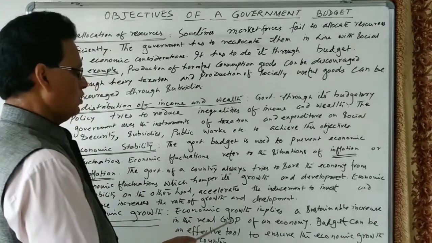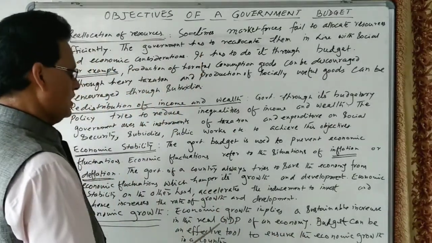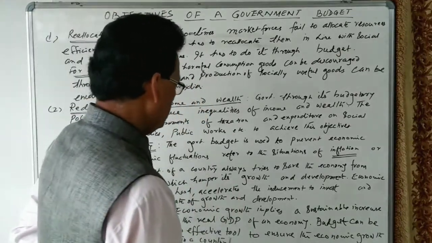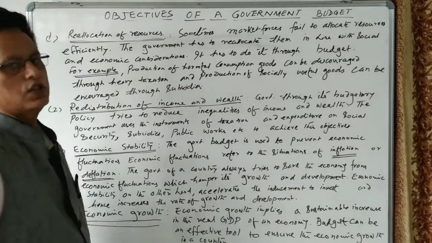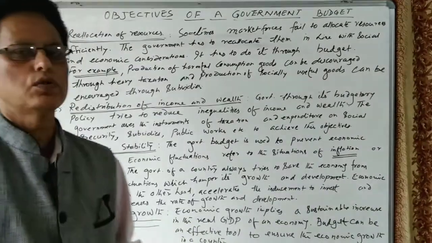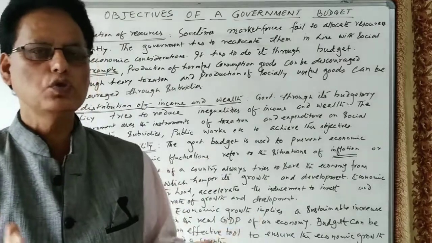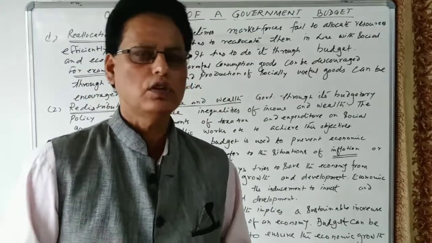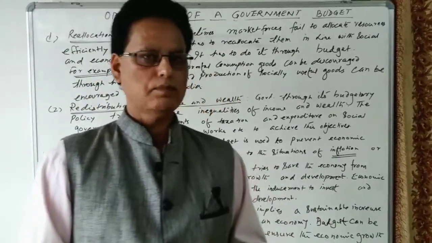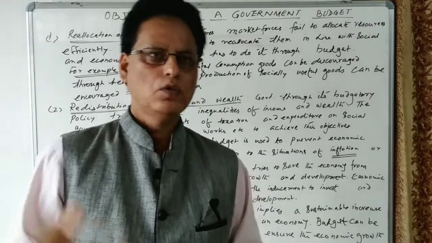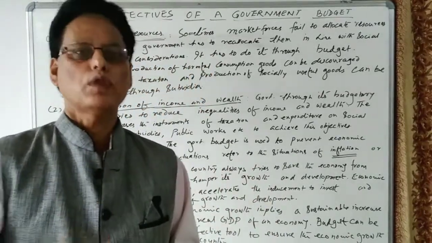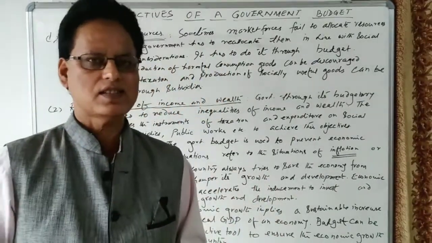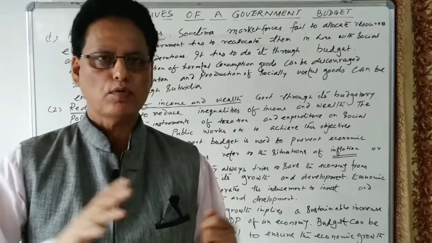So another objective is economic growth. Let us see, economic growth implies a sustainable increase in the real GDP of an economy. The budget can be an effective tool to ensure economic growth in a country. Economic growth means an increase in the real GDP. GDP is nothing but the value of the production of goods and services. So through the government budget, the government increases the production of goods and services. The government sets up basic and heavy industries that can increase the production of the country.